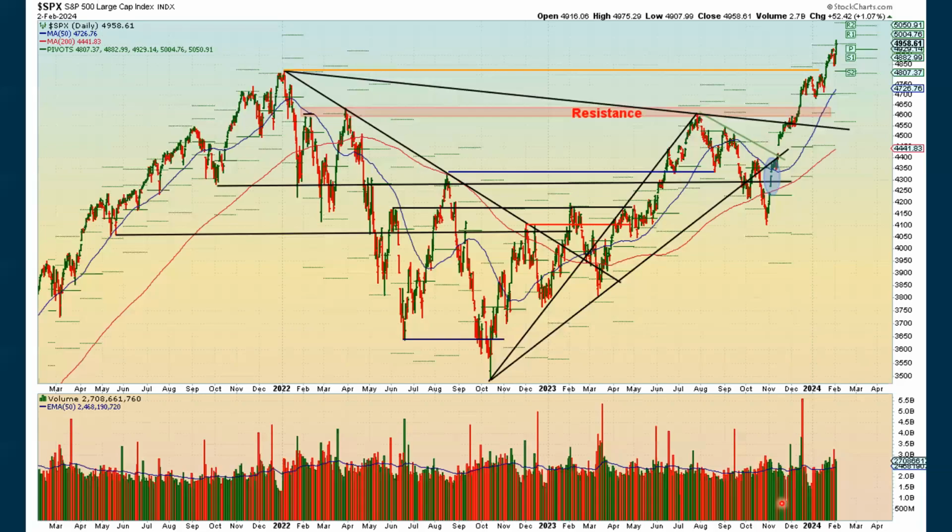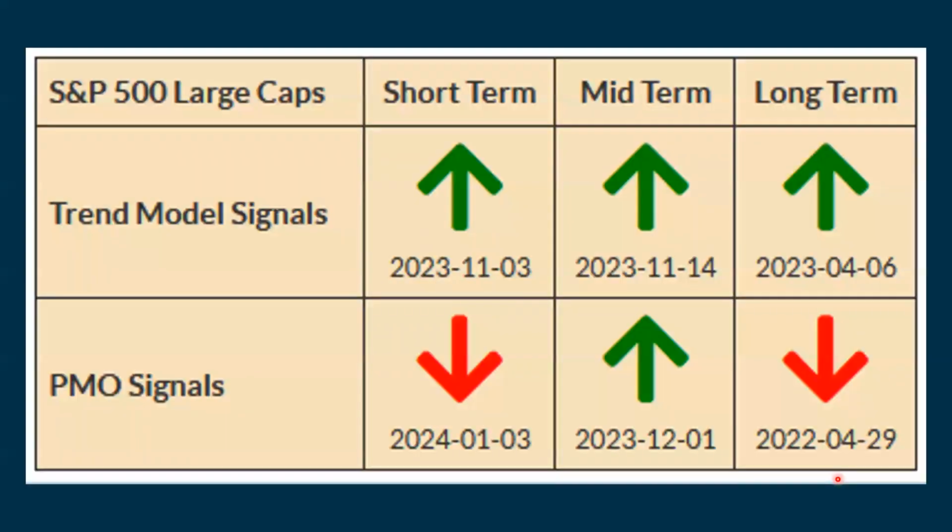Looking at the daily chart, we came right up to this pivot point here. And we'll have to see, is that going to end up providing some kind of overhead resistance? Can we break above that? Or is this going to present some kind of a problem? But we're still looking pretty healthy when we look at the daily bars going up here. And then you can see how volume played itself out over the week.